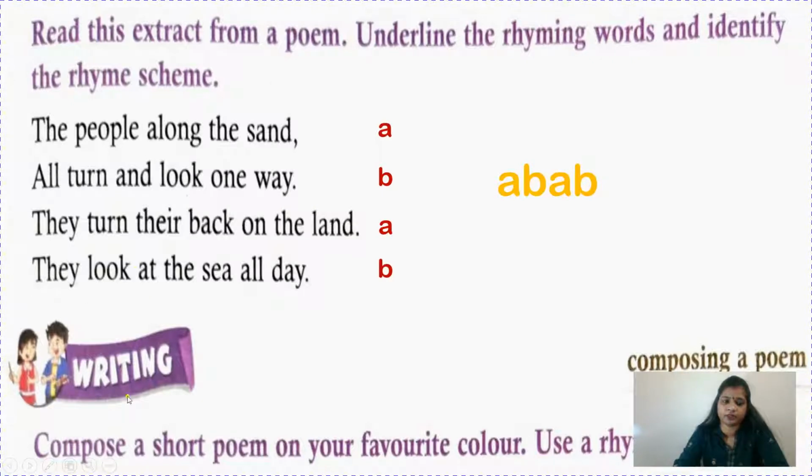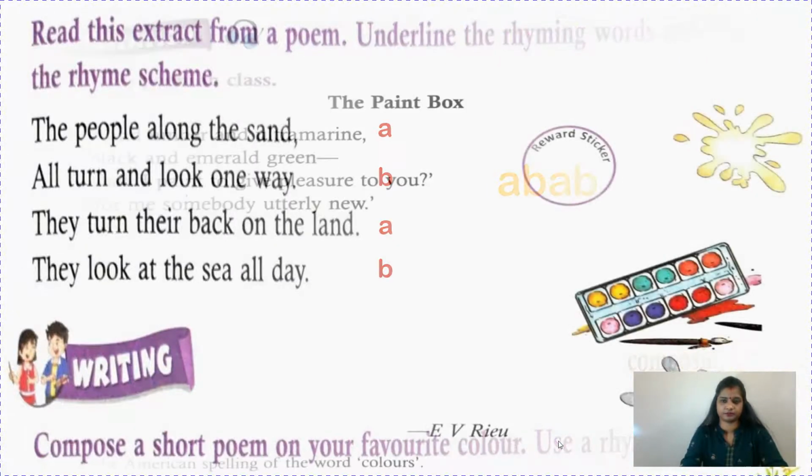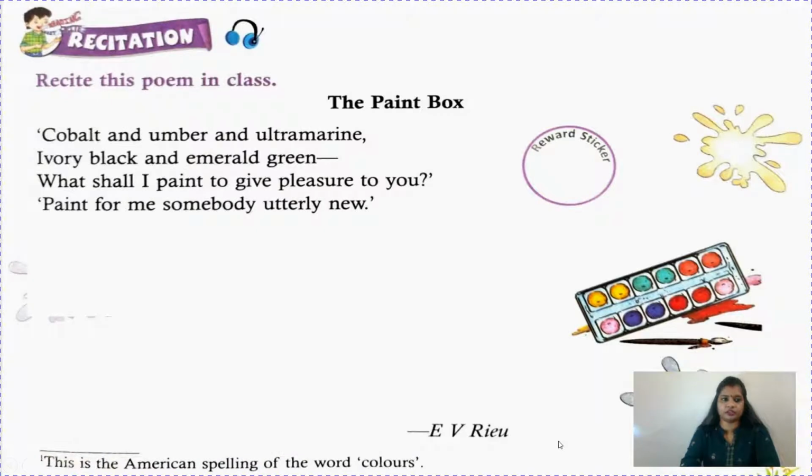Now this is the writing part. You have to compose a short poem on your favorite color. Take any color which you like the most. And then please give rhyming words at the end, and also write the rhyme scheme for that. Now recitation, children. Recite this poem in class.